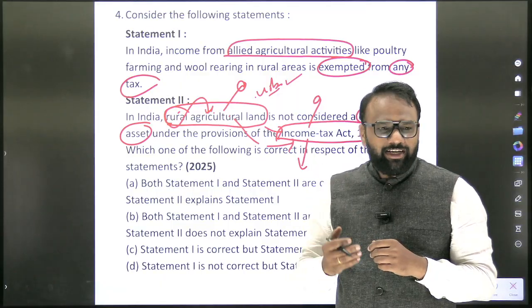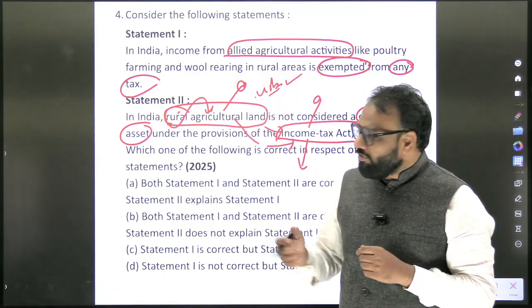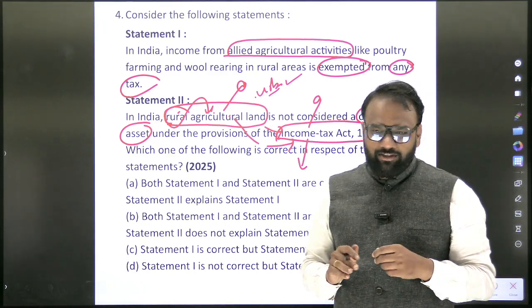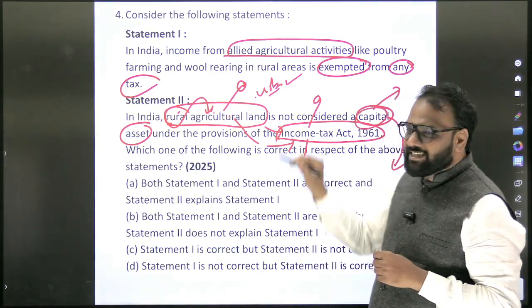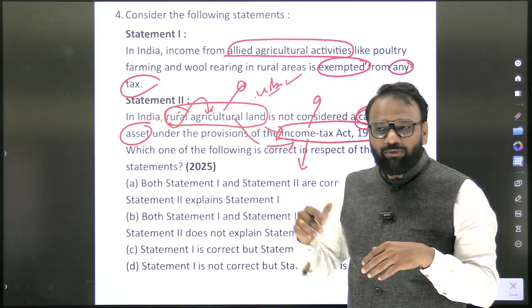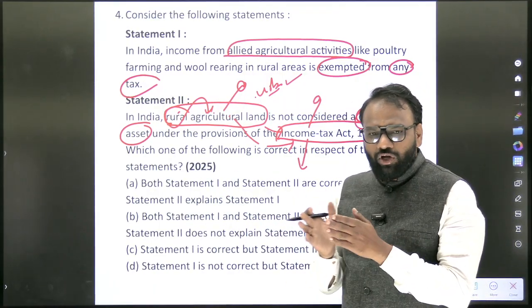But when you complete the entire economics, in the second round, we are only focused on agricultural lands and assets. How about the other things? Then you will go to this term: which one is considered as a capital asset under the Income Tax Act? Which capital asset is exempted from taxation under the Income Tax Act? So all these things we will focus on.